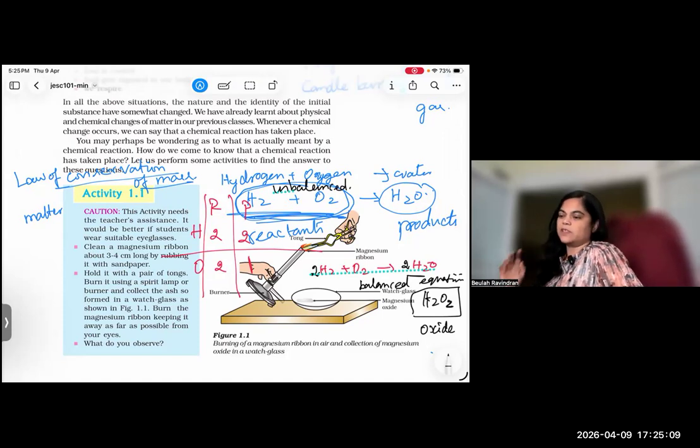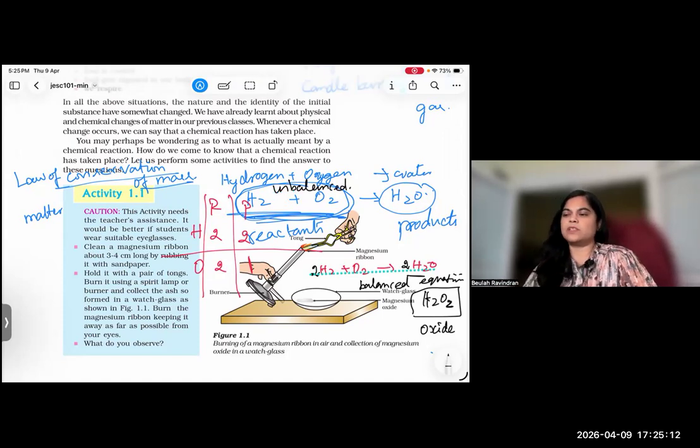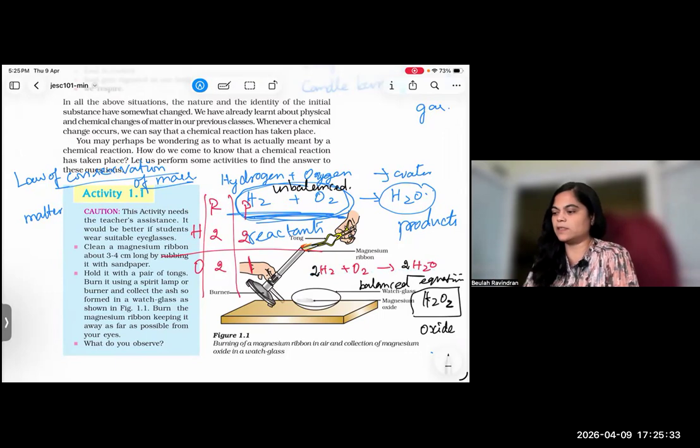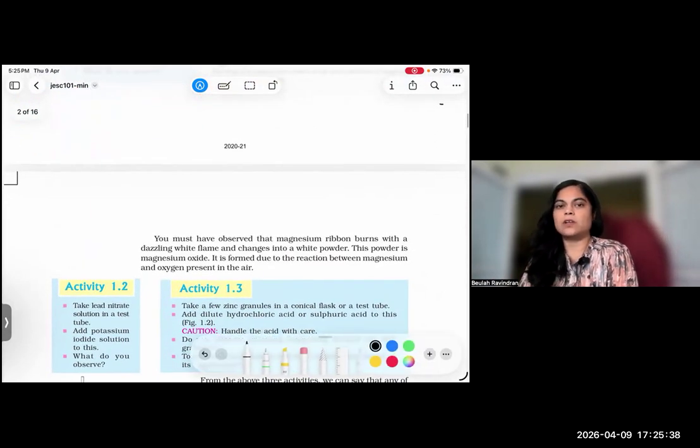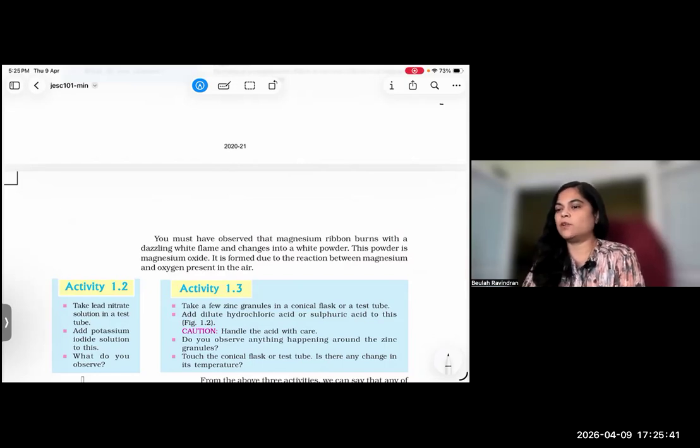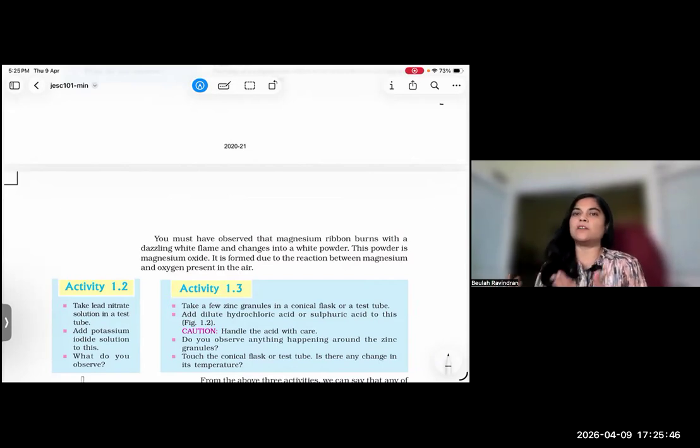Can I take a screenshot? Yes, obviously. Like this, I will explain all these things. I'm giving you an introduction, and we will add on to all of this in the subsequent portions. Now, in this lesson, you are going to see a very interesting topic. A lot of activities are given, so we'll see that also. Before that, I will give you the types of reactions. In this lesson you will learn about chemical reactions, with activities given.